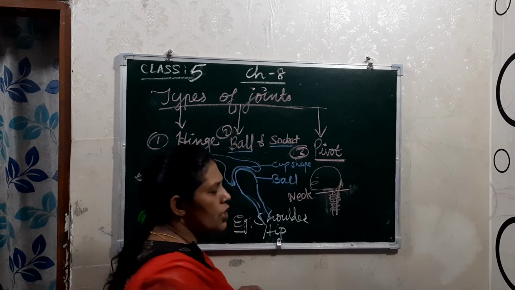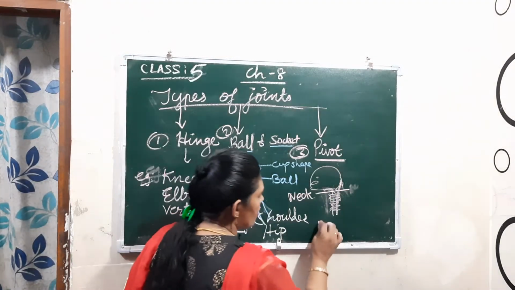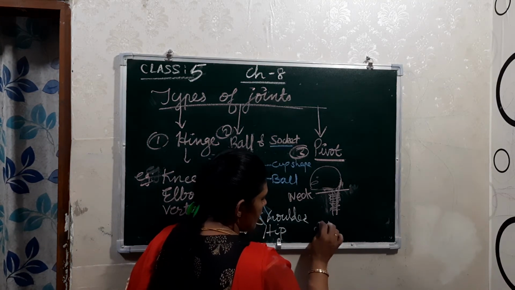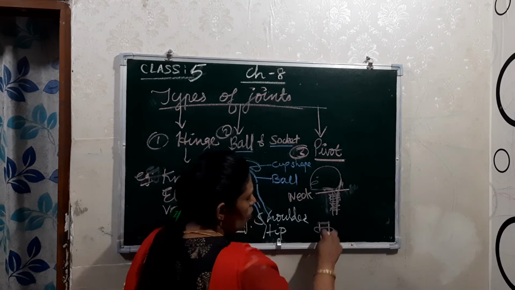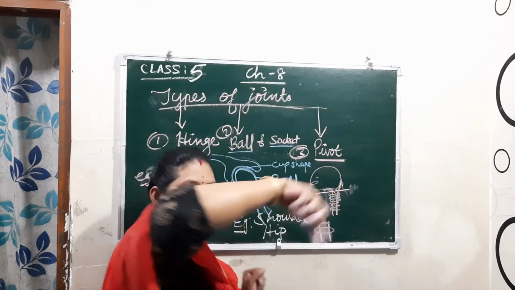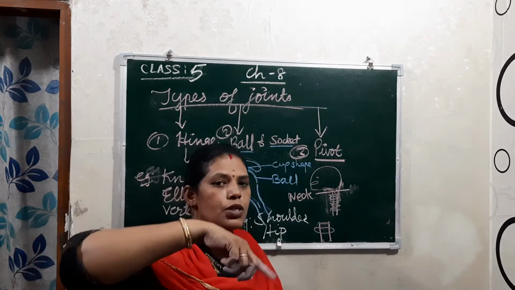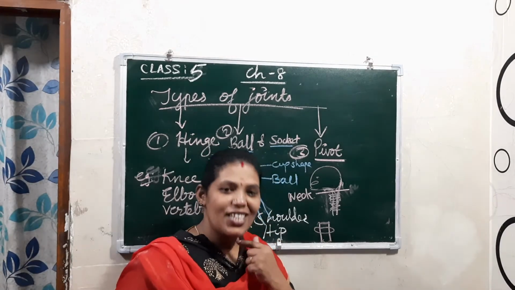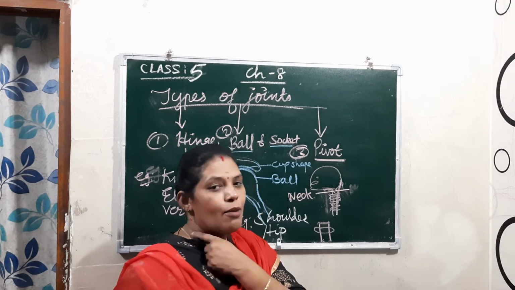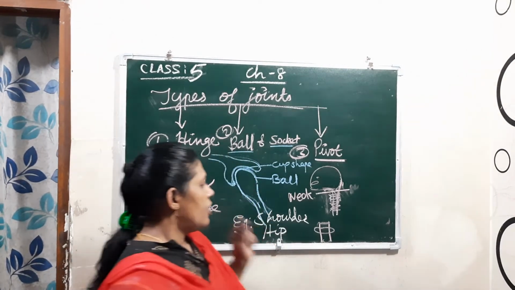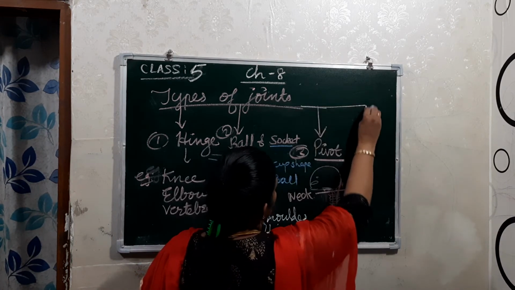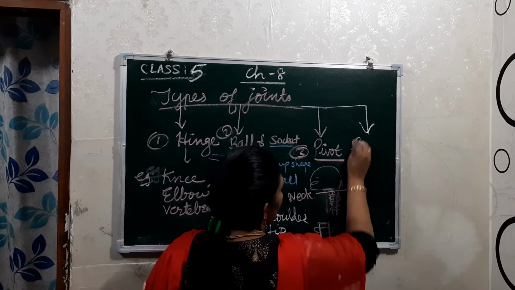That is the pivot. It rotates like this. It means only this portion will rotate like this. So we can also move like this, right? Head moving like this. So this joint is known as pivot joint. Okay. Now the next one, the fourth one, is the gliding joint.